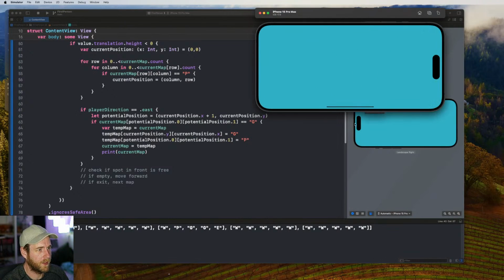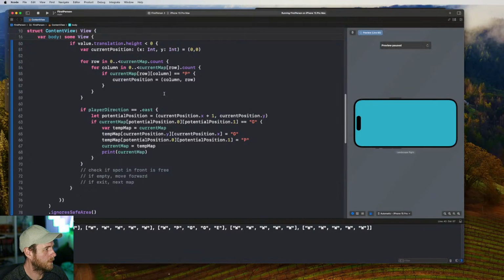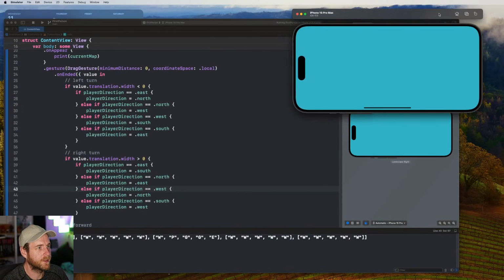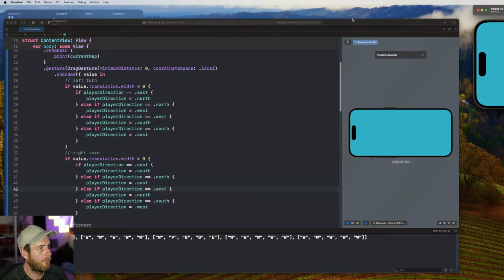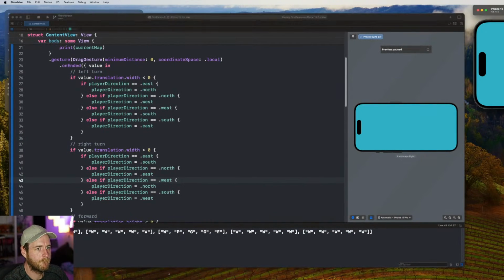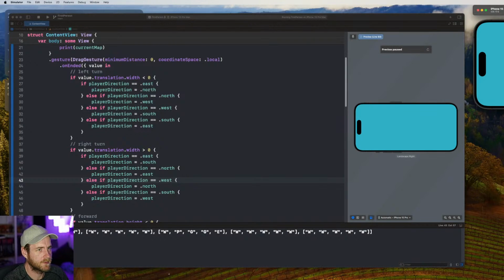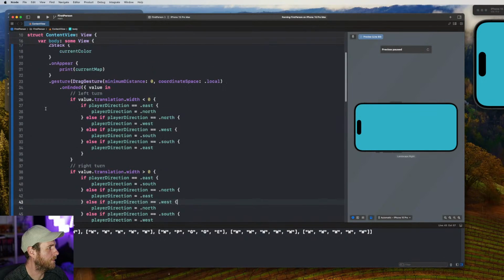Okay, so we've got the bar at the bottom there now. We should be okay. Swipe down. Up. Still not working. What's the issue? So we got on ended, should be triggered. It's kind of strange that it's not.